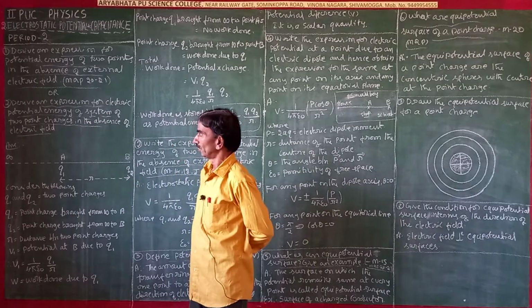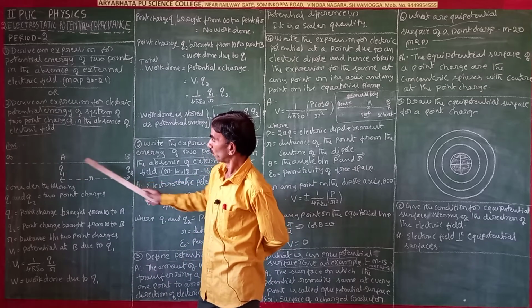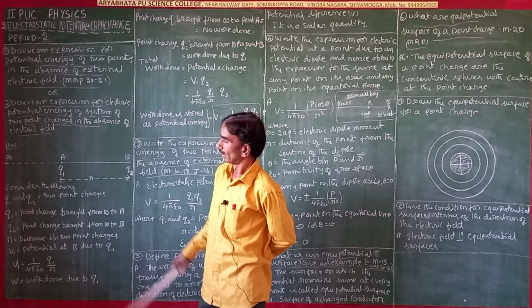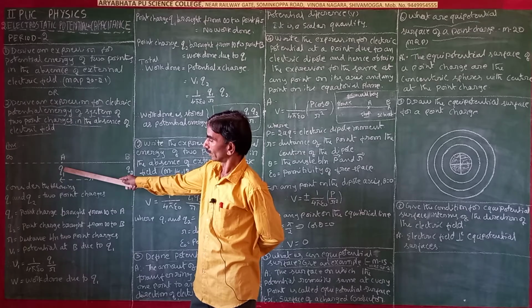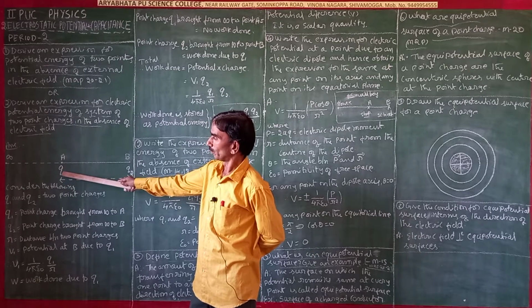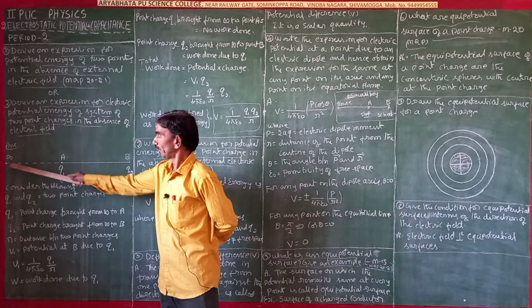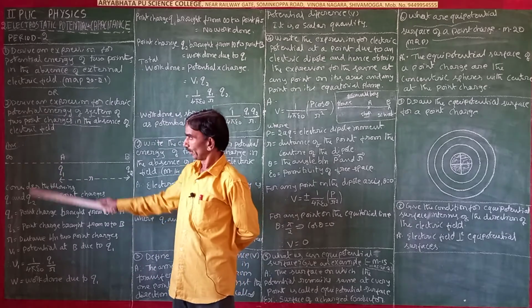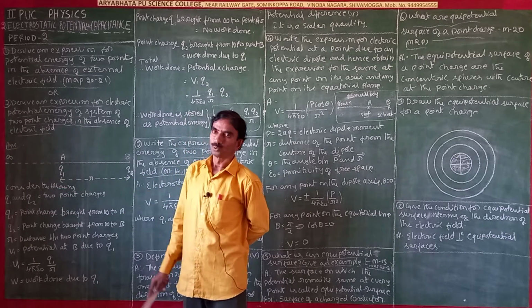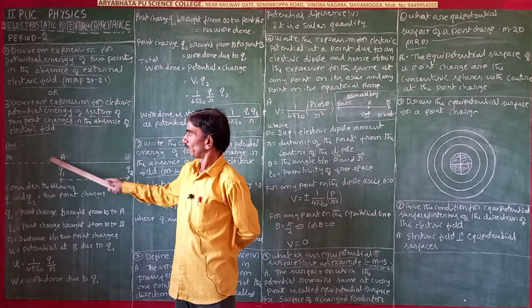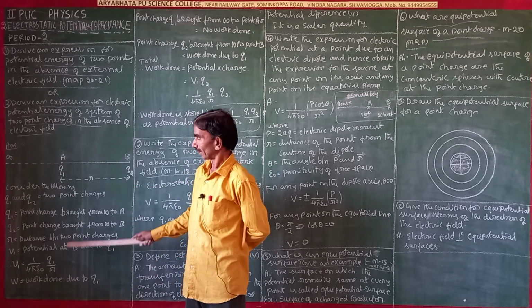Here, you see, Q1 and Q2 are the two charges. We have to bring the Q1 charge from infinity to point A. To bring a charge from infinity to point A, no work is done.